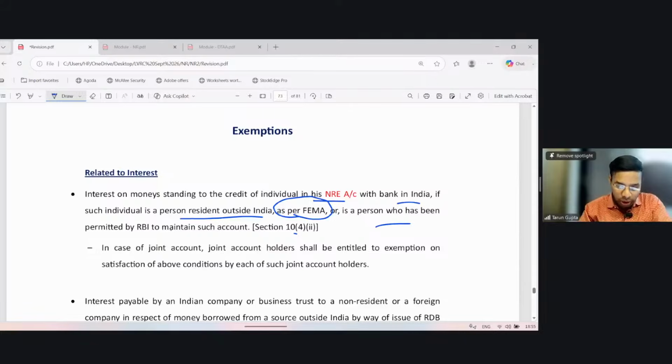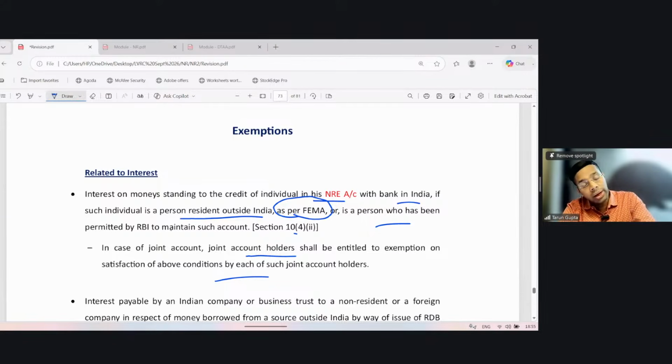In case of joint holders, the joint account holders shall be entitled to exemption on satisfaction of the above condition by each of such joint account holders. So each of such joint account holders should qualify as a person resident outside India as per FEMA. Then the interest so derived from such account, which account? The NRE account, shall be exempt.